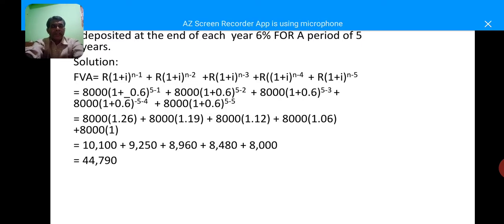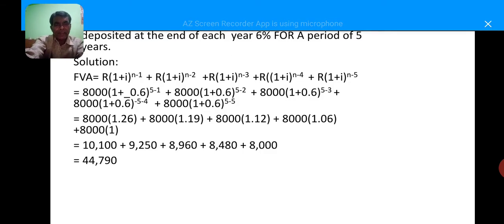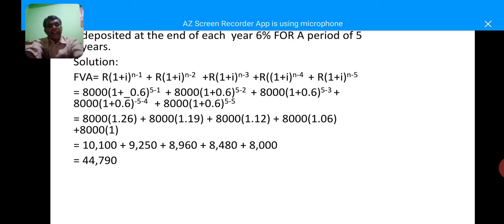So let us know how the future value of even cash flow can be calculated with the help of a problem. Calculate the future value of an annuity of rupees 8,000. There is a printing mistake in the book, so instead of 5,000 we can write 8,000.